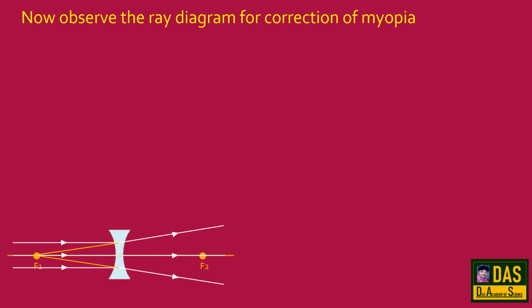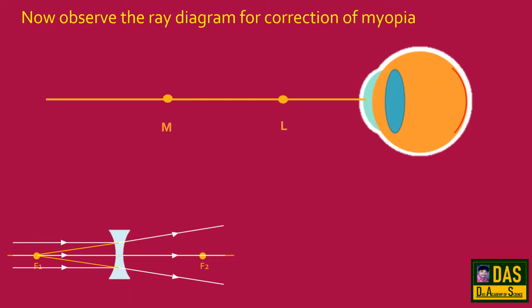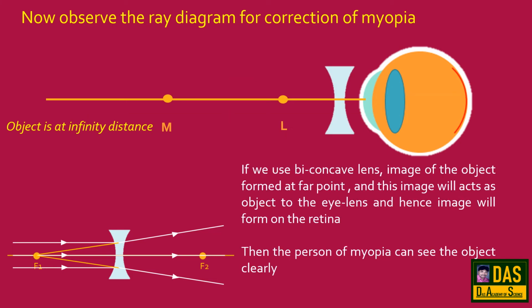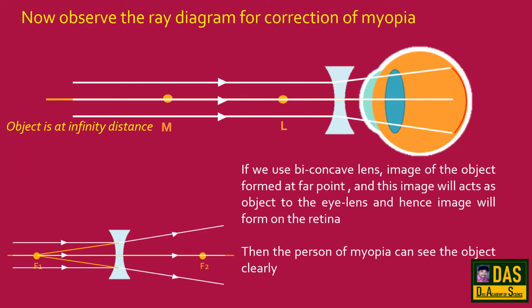Now observe the ray diagram for correction of myopia. Object is at infinity distance. So the parallel rays coming from the object, which is at infinity distance, refract at the eye lens and form the image before retina. But when we use a biconcave lens, the image of the object is formed at far point, and this image will act as object to the eye lens, and hence the image will form on the retina. Then the person of myopia can see the object clearly.